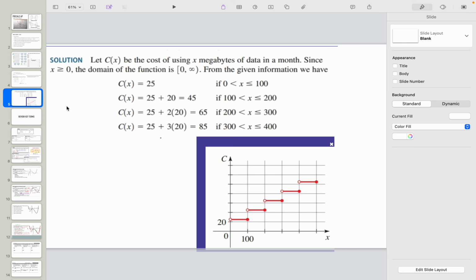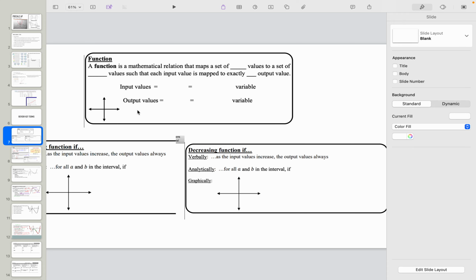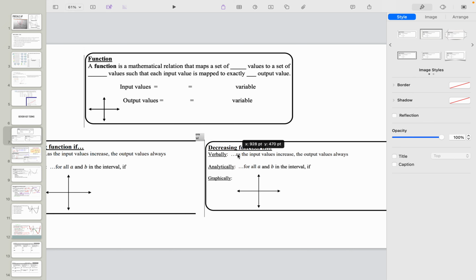And if you have more questions about it, let me know. All right, the next thing I want to do, which is going to be so important for us, is to review key terms. And this is where you're going to start to do stuff for this lesson. So you're going to need to pause the video and see if you can fill it in and try to use one color, right? Maybe a pencil or a blue pen, or whatever you have. That's one color to fill in what you know, and then fill in another color for something that you don't know. All right, so here we have 3 little boxes of key terms.